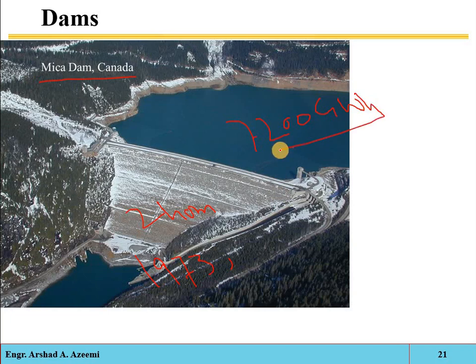Okay, this much is its power generation capacity. Here you can see the line which I am drawing, this is the spillway. Clear? Here you can also take a canal for irrigation purposes, or at this level you can take out the canal for irrigation purposes.